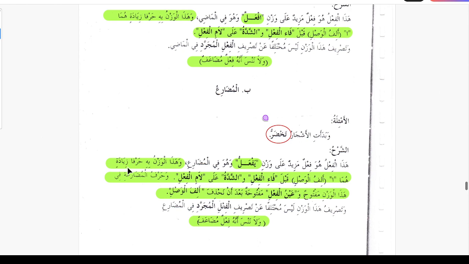This pattern is adding two letters, they are alif, aliful wasli, qabla fa'al fe'li, before the fa of the verb, wa shaddatu ala lam al fe'li, and shadda on the lam al fe'li. Wa harful muzarati fi hazal wazni maftuhun, and in the whole group the harful mudari gets fatha. Wa ainul fe'li maftuhatun ba'da an tahziful aliful wasli, and then the ain al fe'l gets fatha after we remove aliful wasli.